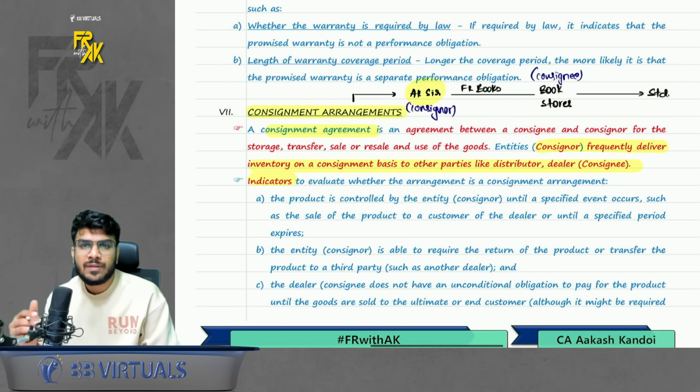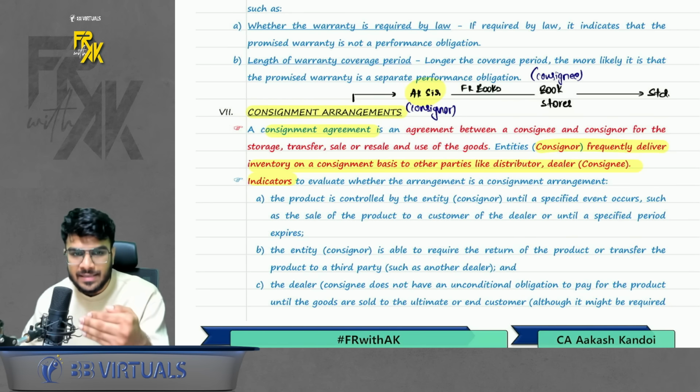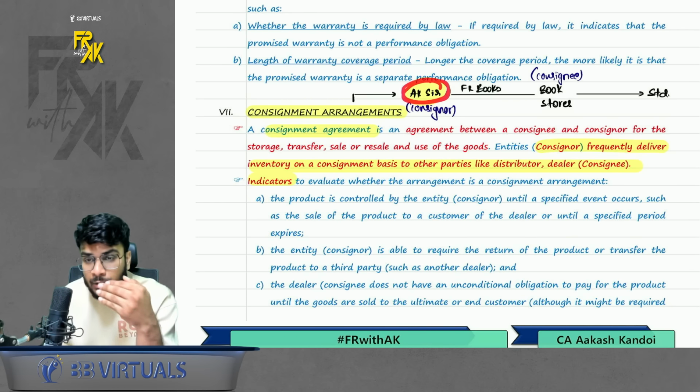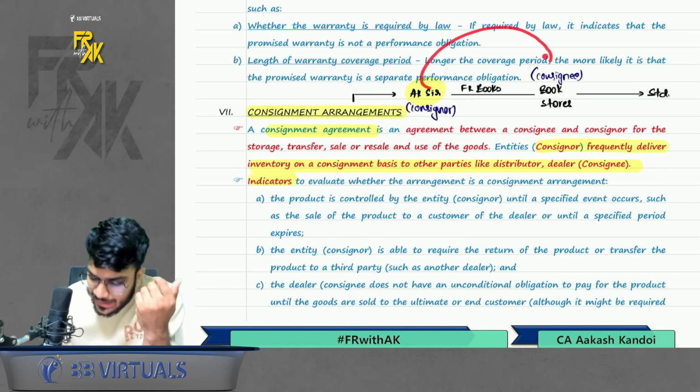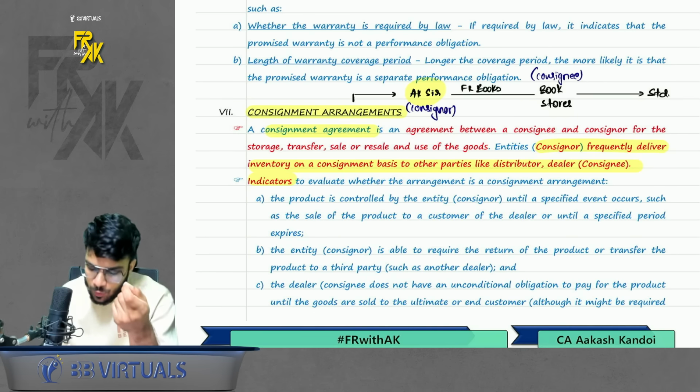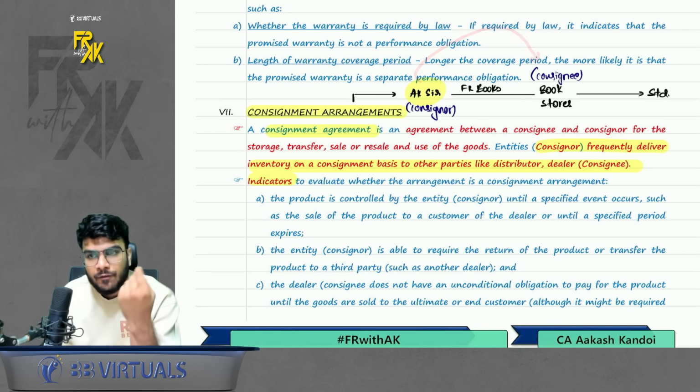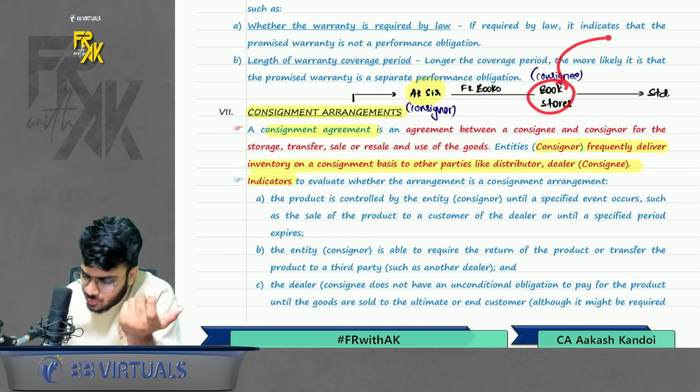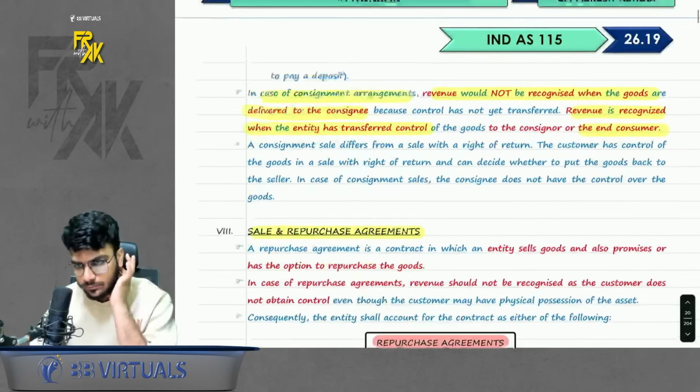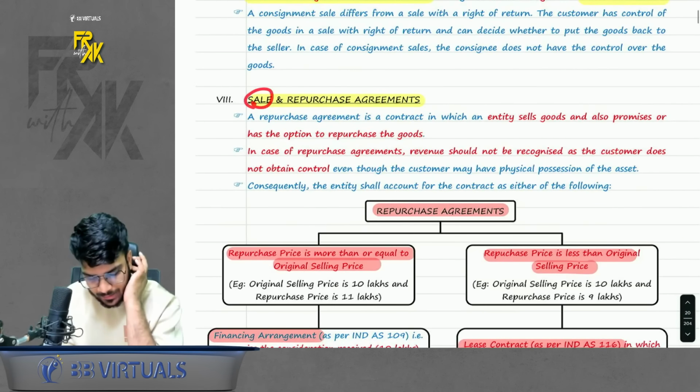That is in case of consignment arrangement. So standard clarifies that in case of consignment arrangement where you are the consignor and you transfer any goods to consignee, don't book the revenue when you transfer the goods to consignee. Revenue should be booked when the consignee sells goods to ultimate customer. Simple. Okay, chalo. Next is sale and repurchase.